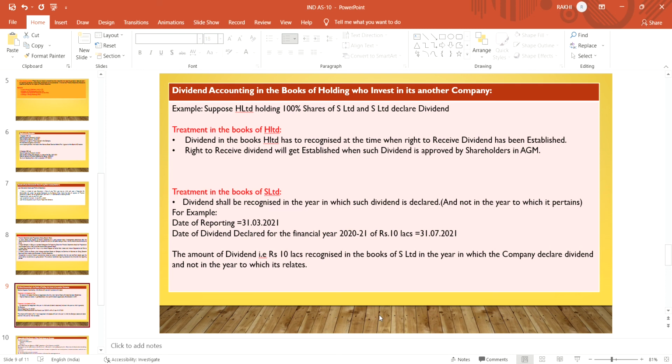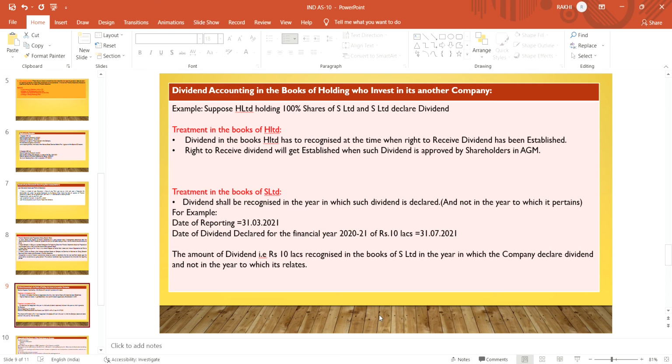When will the right to receive dividend be established? It gets established when such dividend is approved by the shareholders in the AGM. And how is the treatment in the books of S Limited, that is the subsidiary? Dividend shall be recognized in the year in which such dividend is declared, and not in the year to which it pertains.